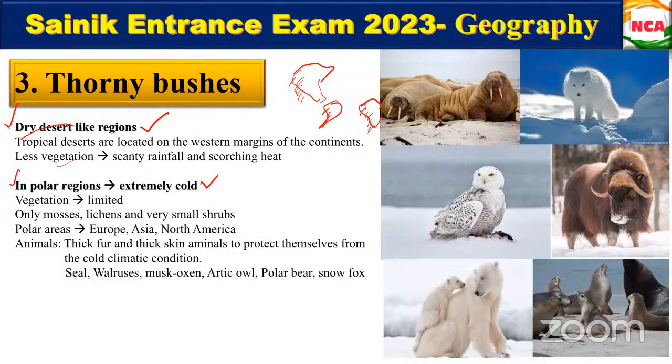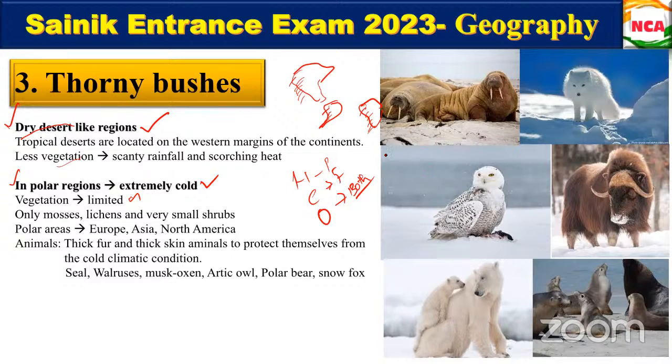When you take the polar regions, we have limited vegetation. The vegetation will not be that high. So among the animals present there, we won't find many herbivorous ones; we see carnivorous or omnivorous animals. What are herbivorous? Herbivorous are plant-eating animals, carnivorous are flesh-eating animals, and omnivorous are both. And there will be mosses, lichens and very small shrubs.